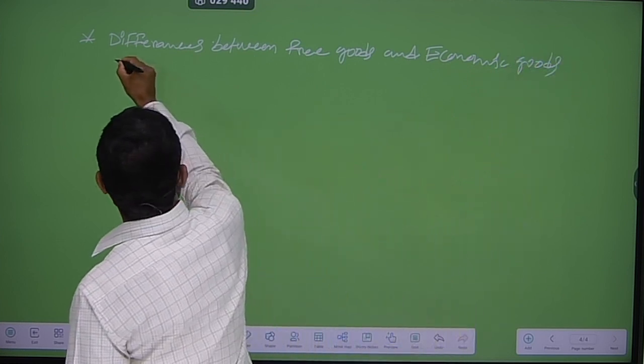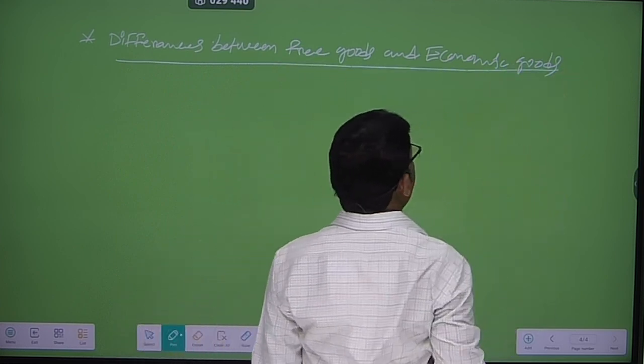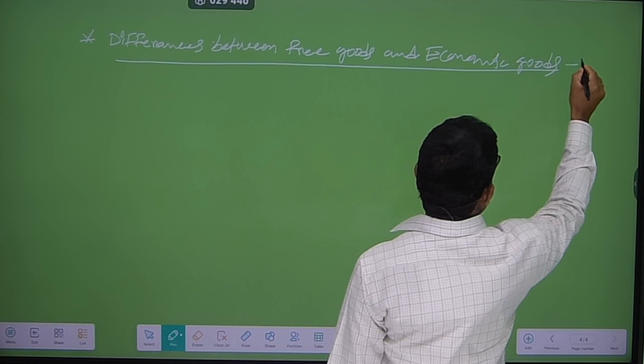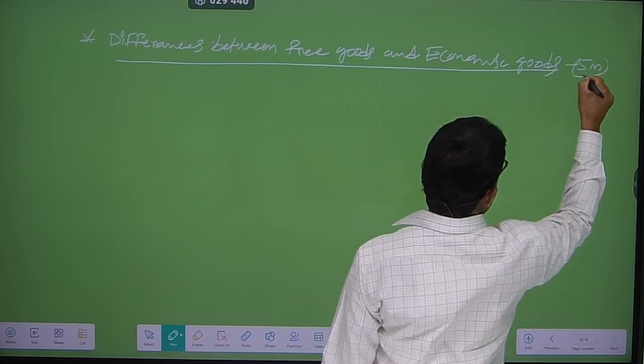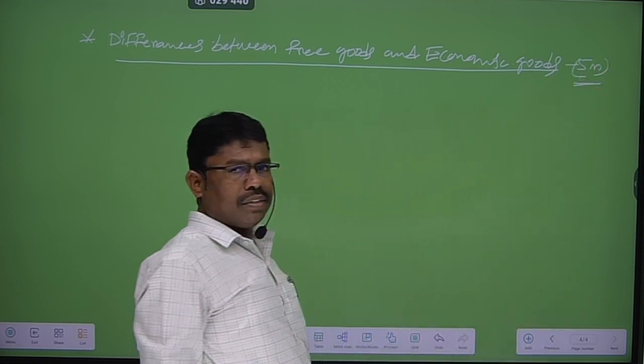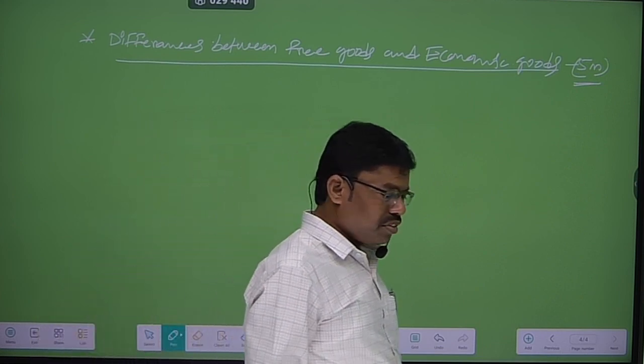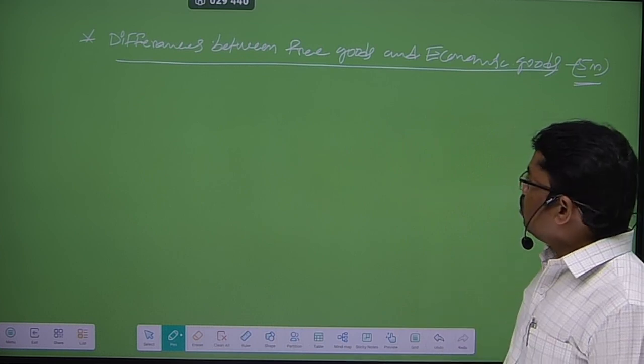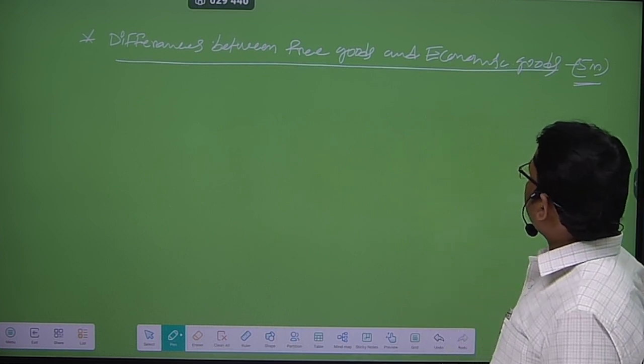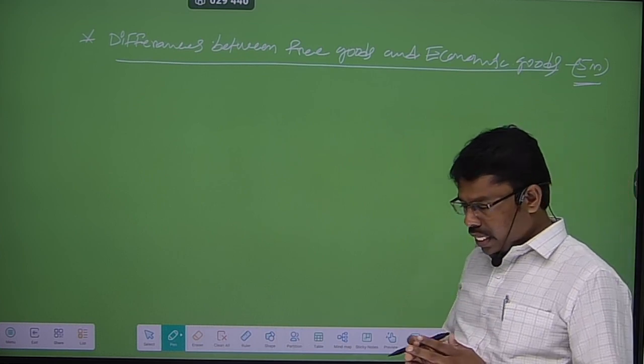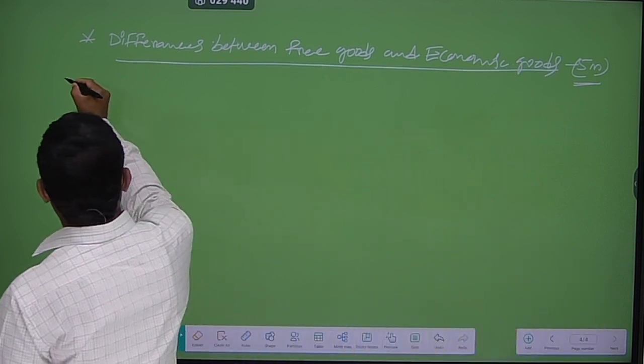Differences between free goods and economic goods is very important for 5 marks. So from the public examination point of view it is very important. Differences between the free goods and economic goods. Yes, now we are going to observe the table.